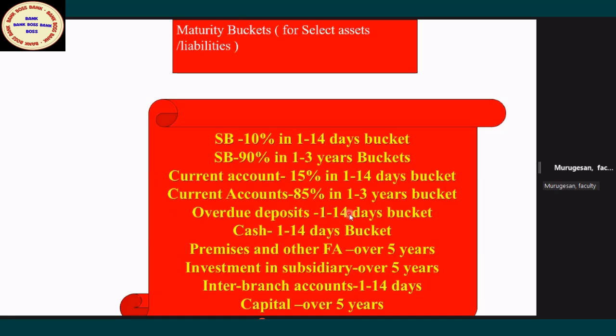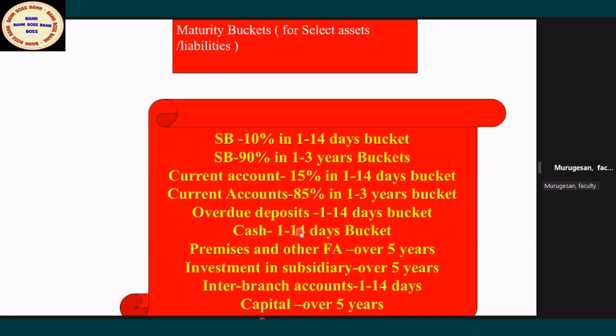Remember, overdue deposit means matured deposit, right, sir? Yes, also a liability. A matured deposit may be withdrawn, it may be renewed. So, for an old deposit, which bucket do you have to put it in? Sometimes for calculating gap analysis you have to classify, and that is why they are telling the thumb rule: 1 to 14 days you classify. Entire amount will go into the 1 to 14 days bucket, no? Yes. Entire cash you have to group in 1 to 14 days.